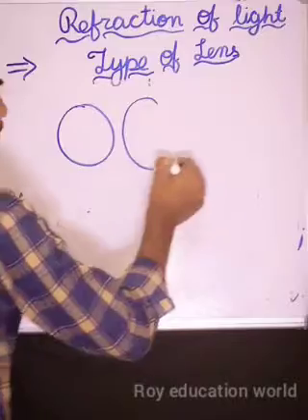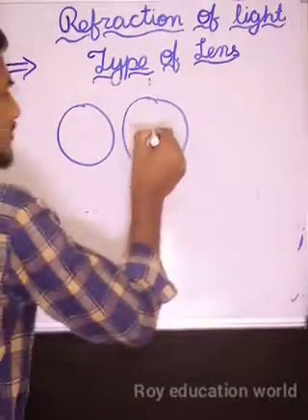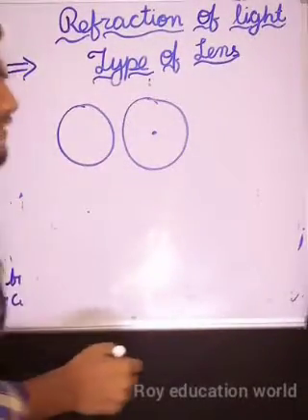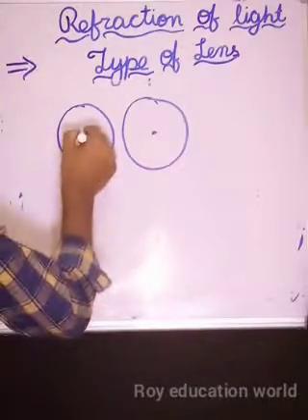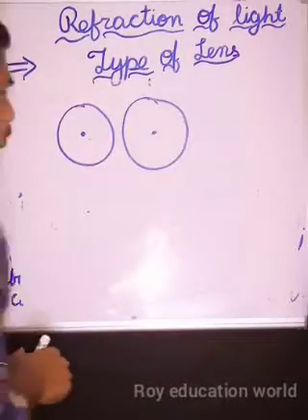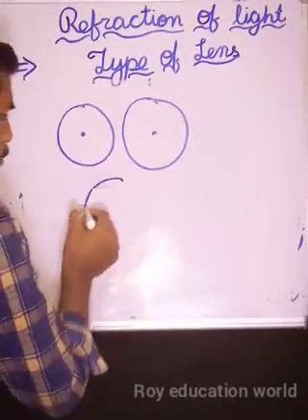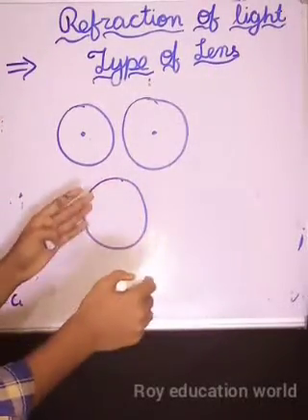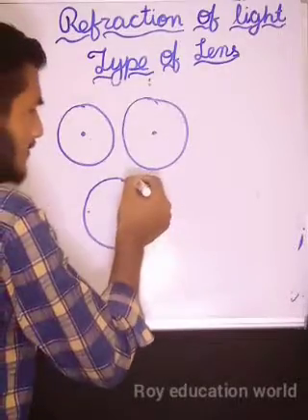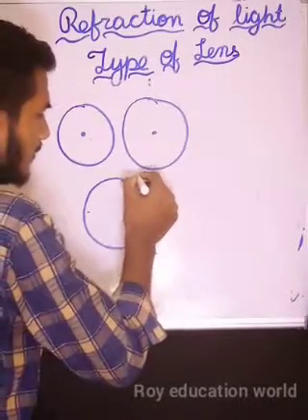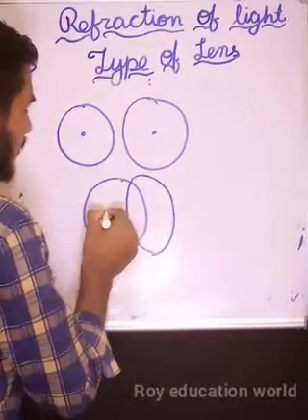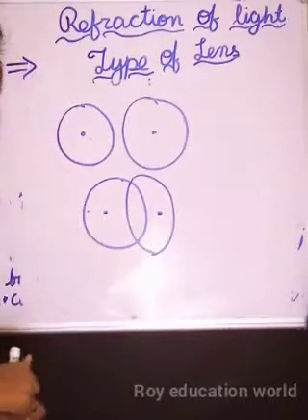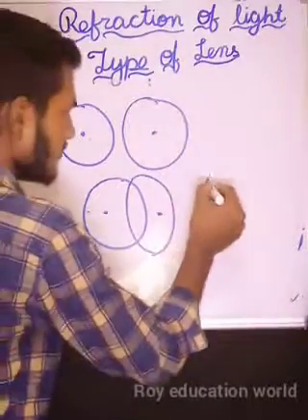Then here is the center, known as the center of curvature. When we cut some part of this sphere, then what happened? It forms a structure like this.